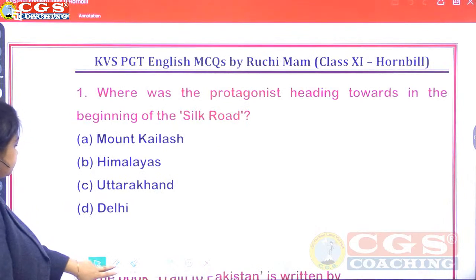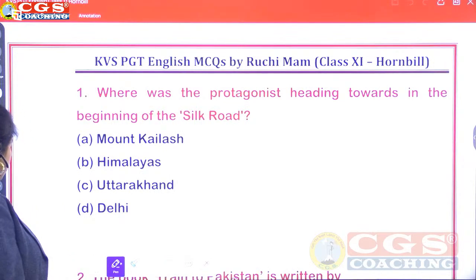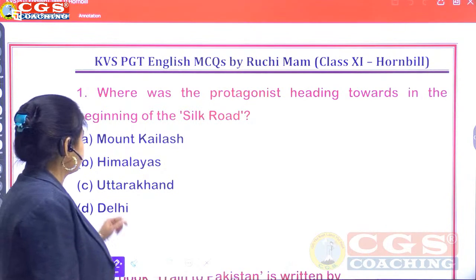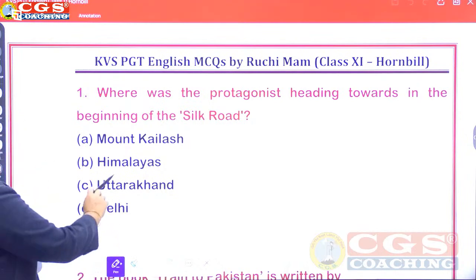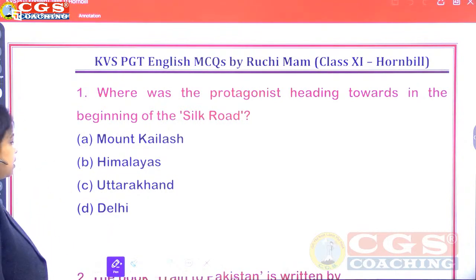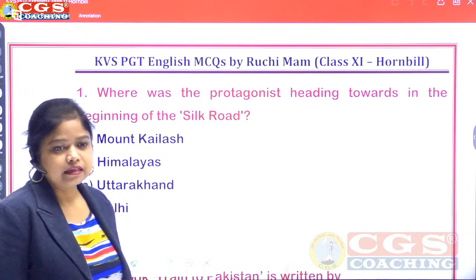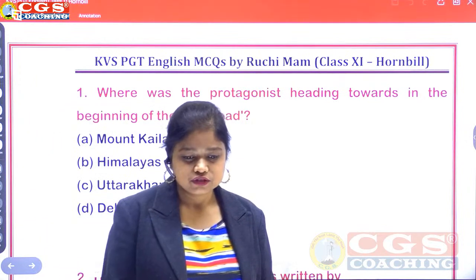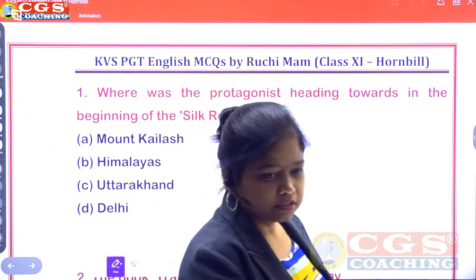So here we are having our question number 1. Where was the protagonist heading towards in the beginning of the Silk Road? Option A Mount Kailash, B Himalayas, C Uttarakhand, and option number D Delhi. Try to solve this question. जी आंसर बताएंगे.